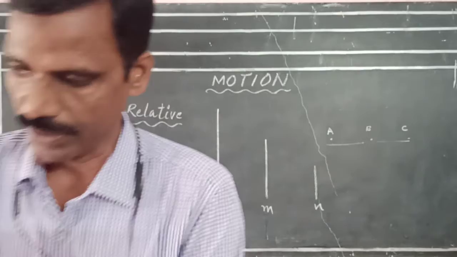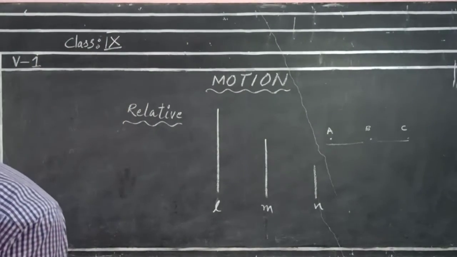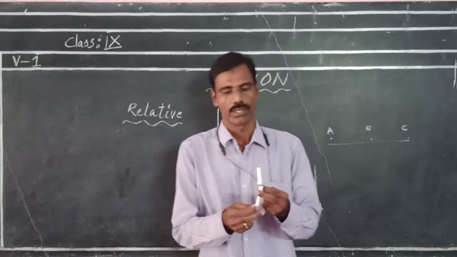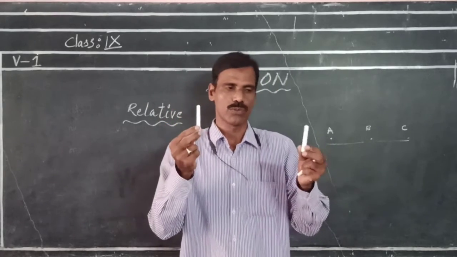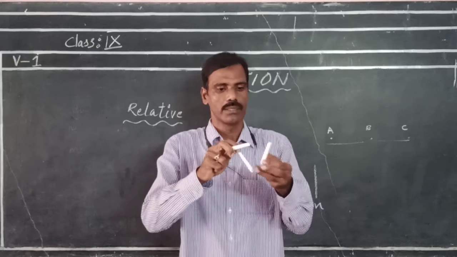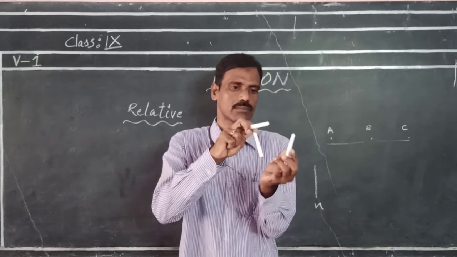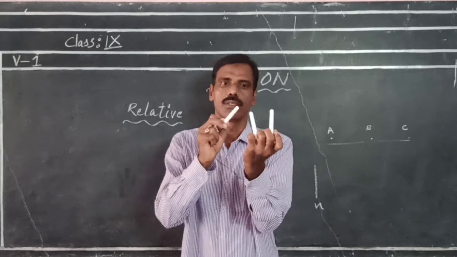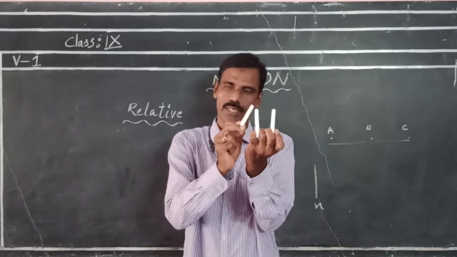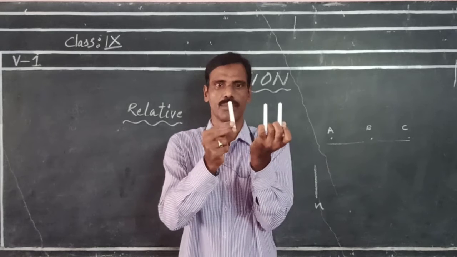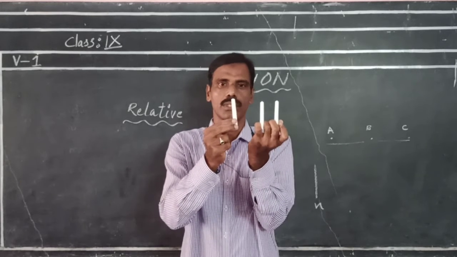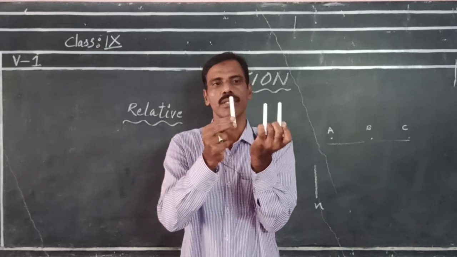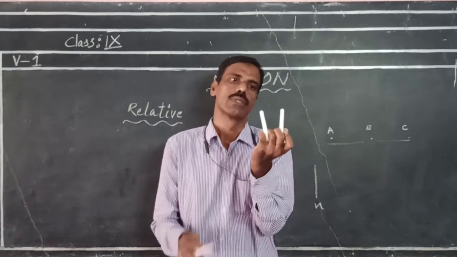One more example I am taking, with three chart pieces. This is chart piece 1, chart piece 2 and chart piece 3. Here this is a person, let us assume a second person and a third person. Now if this person is moving like this, then he is in motion when compared to these two.